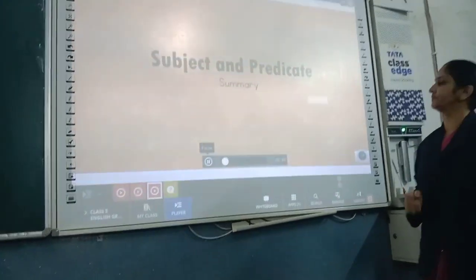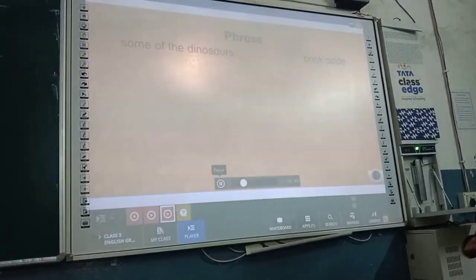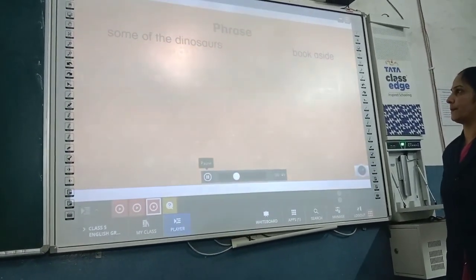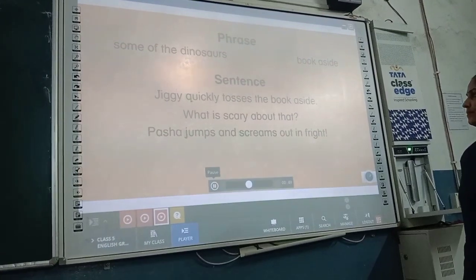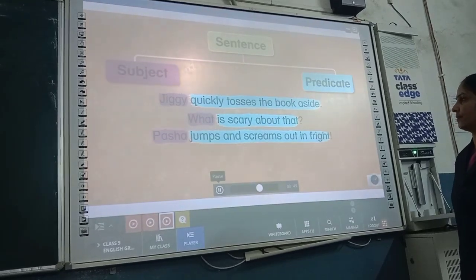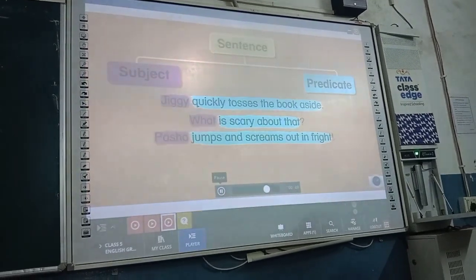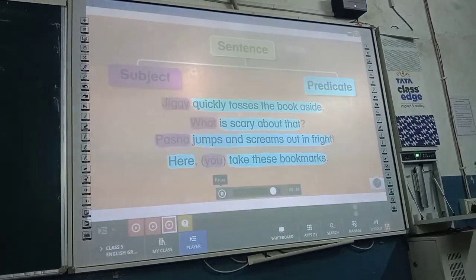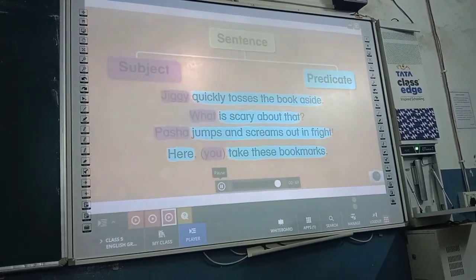What we have learned about subject and predicate. A phrase is a set of words that make sense but not complete sense. A sentence is a set of words that makes complete sense. It has a verb. A sentence contains a subject and a predicate. The subject usually comes before the predicate. Imperative sentences have a hidden subject. In such cases, you becomes the subject, but it is not written or spoken.